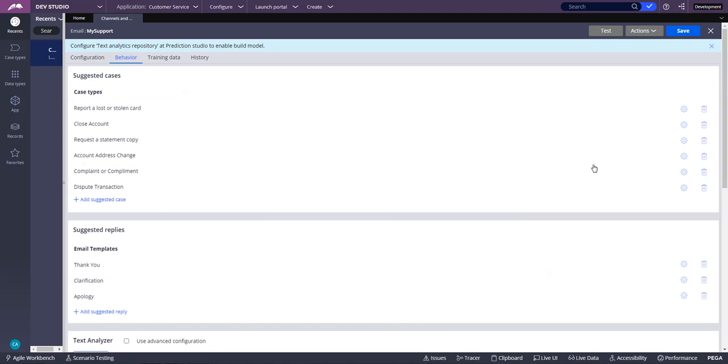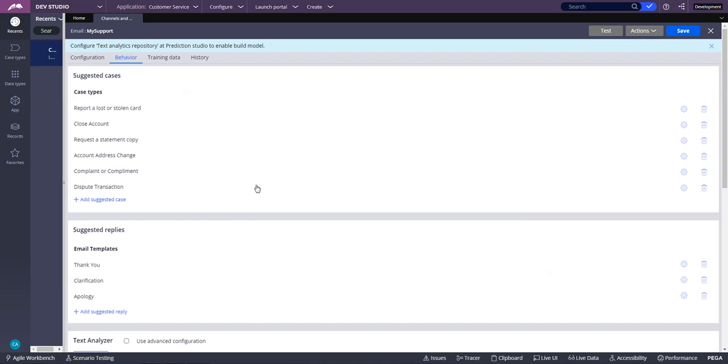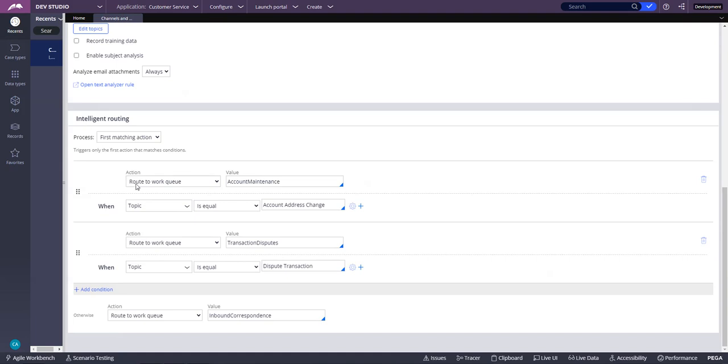The same way, account address change is going to have any of these. If the email comes with this information in the email content, these approximate matches and the must match of address, then automatically Pega will classify it as account address change. Once it is classified as an account address change or dispute transaction topic, the routing will happen, right? So the intelligent routing says, route to the work queue of account maintenance when the topic is equal to account address change, and in the same way route to the work queue of transaction dispute when the topic is dispute transactions, right?